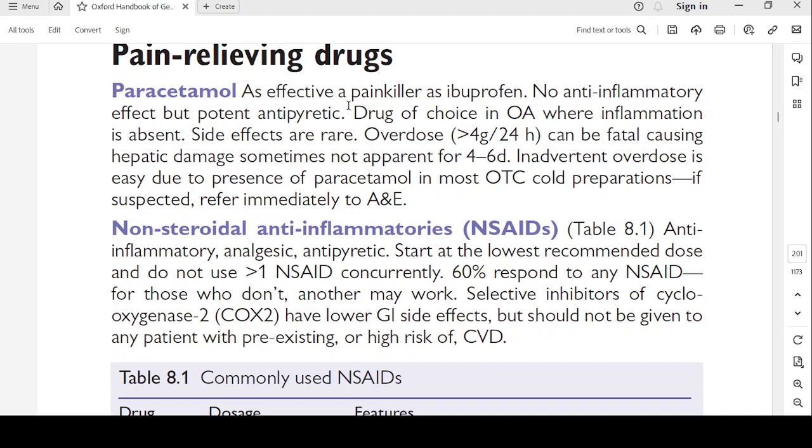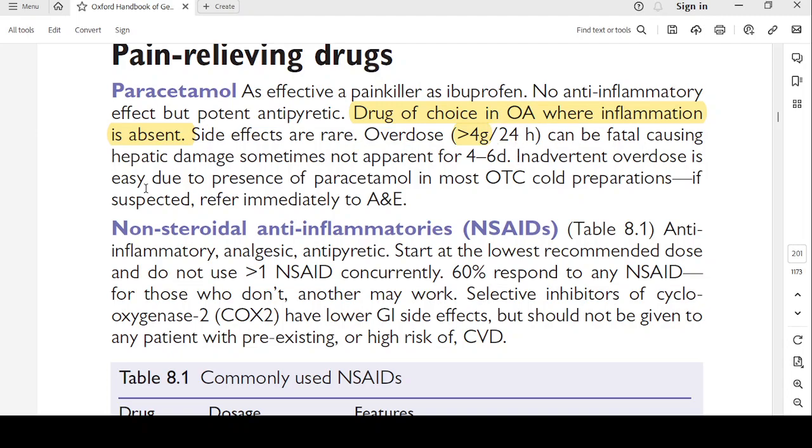Pain relieving drugs: paracetamol. It is as effective a painkiller as ibuprofen, with no anti-inflammatory effect, but it's a potent antipyretic. Drug of choice in osteoarthritis where inflammation is absent. So for non-inflammatory pains, you can give paracetamol as the first choice. Side effects are rare. Overdoses of more than 4 grams in 24 hours can be fatal, causing hepatic damage, sometimes not apparent for 4 to 6 days. So you should be very careful not to give more than 4 grams of paracetamol in 24 hours.